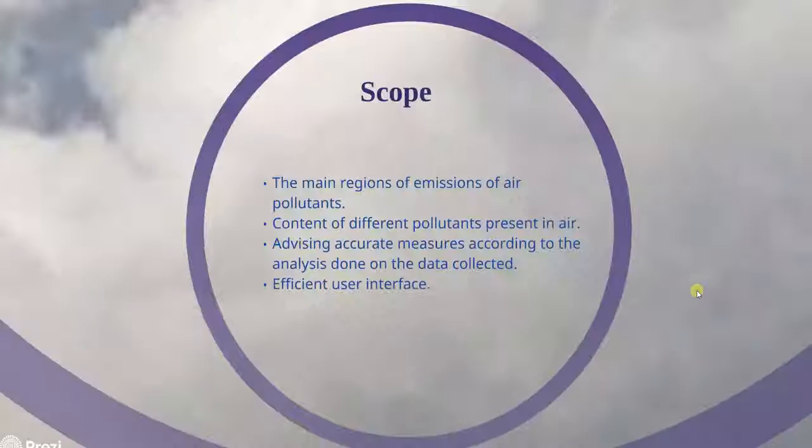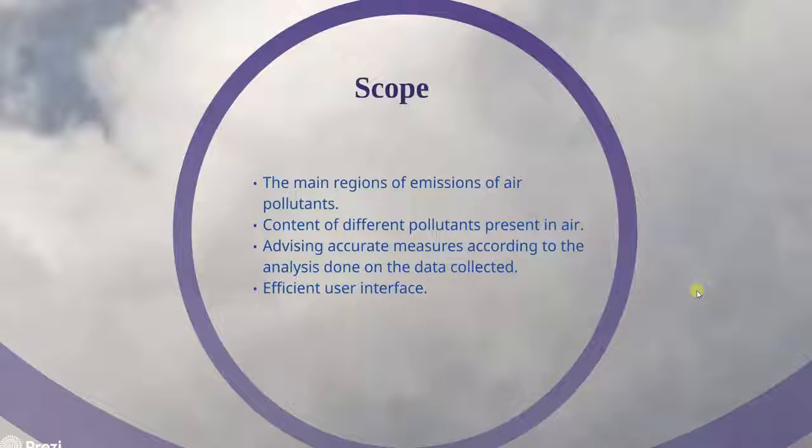The scope of this project will be that all major regions of emission of different air pollutants will be shown to the user, and the content of different pollutants at the present time will also be shown. And according to all that data, some good, accurate air pollution control measures will be suggested to the user on a good interface.